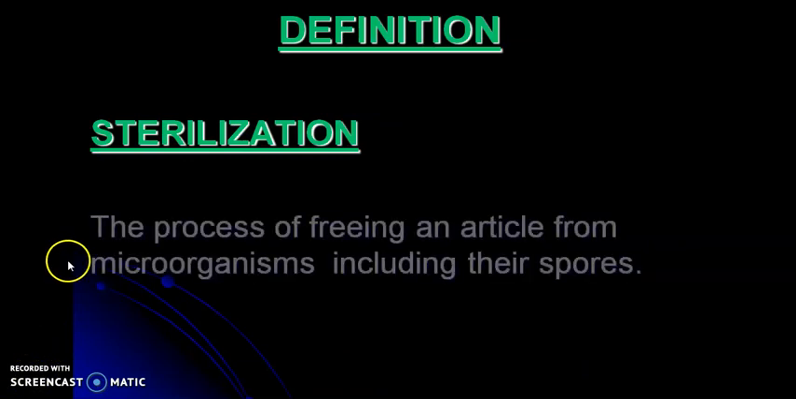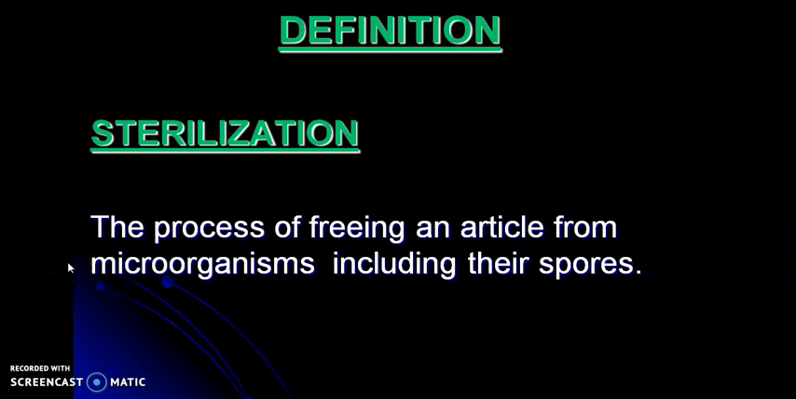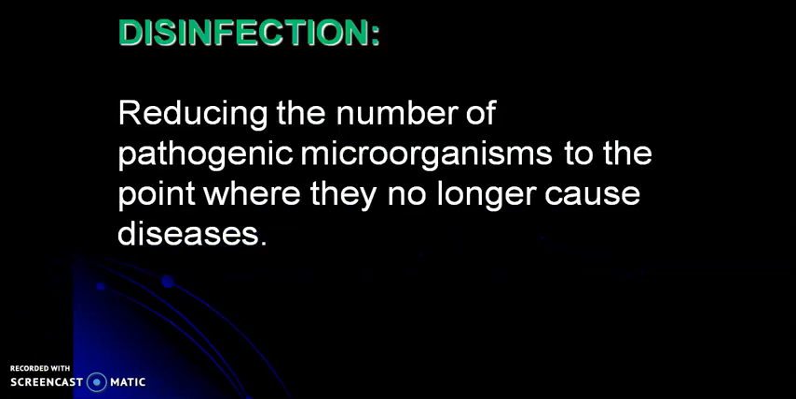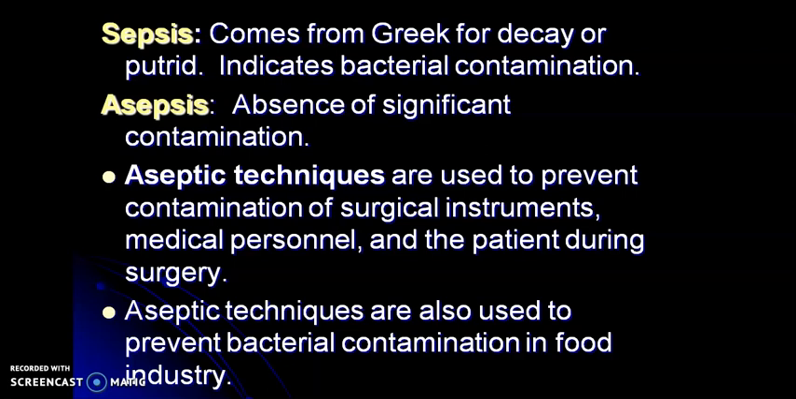So let's see what the definition of sterilization is. It is a process by which all living cells, spores and acellular entities are either destroyed or removed from an object or habitat. So what makes it different from disinfection? Disinfection means reducing the number of pathogenic microorganisms to the point where they no longer cause diseases. And disinfectants are agents, usually chemical, used to carry out disinfection.